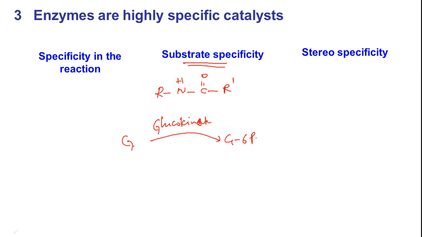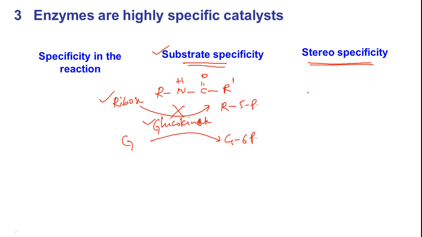But when you give ribose, you want to convert ribose to ribose 5-phosphate, glucokinase is not going to recognize ribose, so this reaction will not happen. So in that way, enzymes are highly specific for their corresponding substrates. This is one simple example with which you can understand this concept. The third one is stereochemistry, which is really important for us, and we have to understand this one.